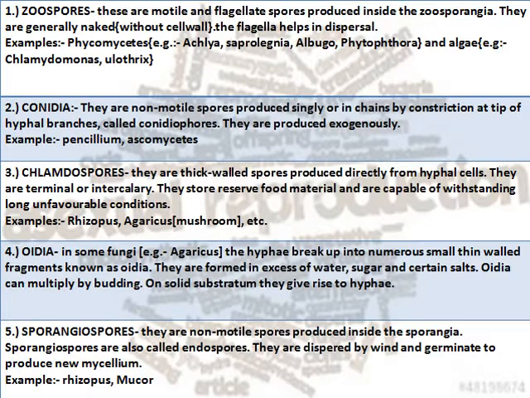Next is conidia, which are non-motile and may be single or in chains. Next are chlamydospores. They have thick walls and due to reserves of food, they can go through unfavorable conditions. Next is oidia. They are formed when fungi are exposed to excess concentration of water, sugar and some salts. Next are sporangiospores. They are non-motile and grow to form mycelium.